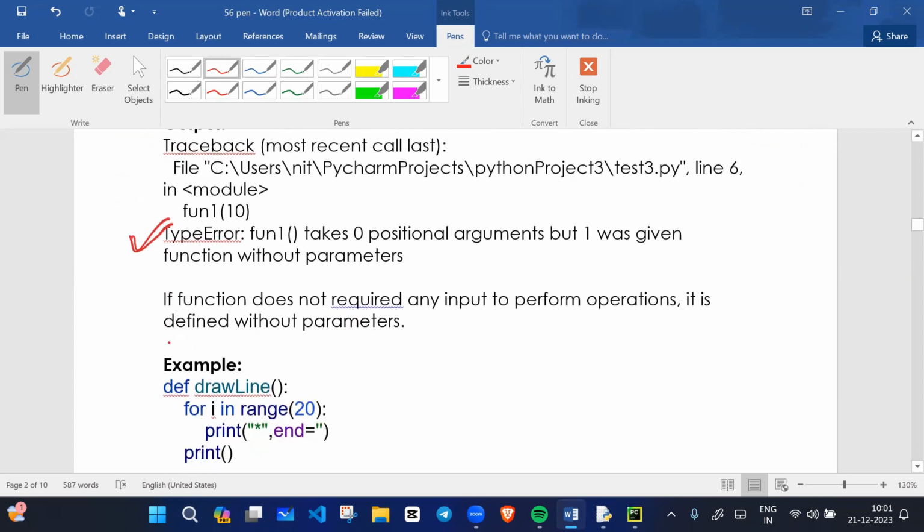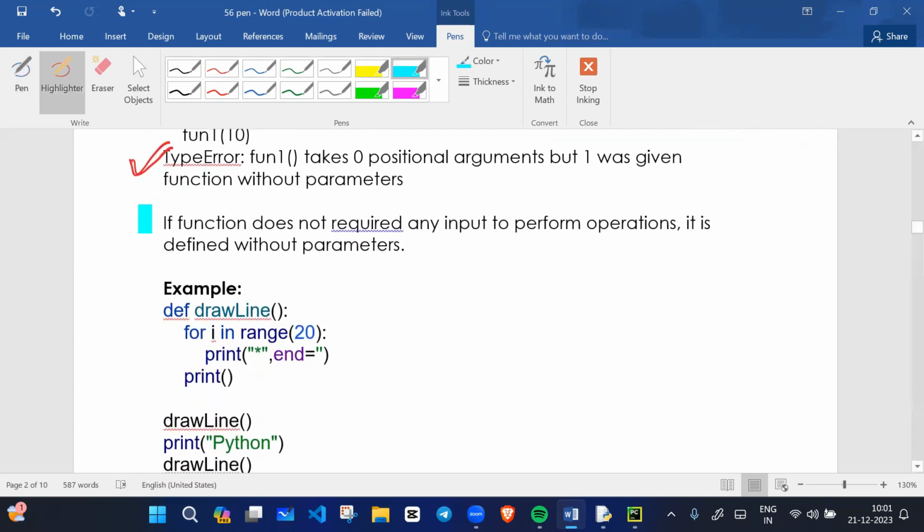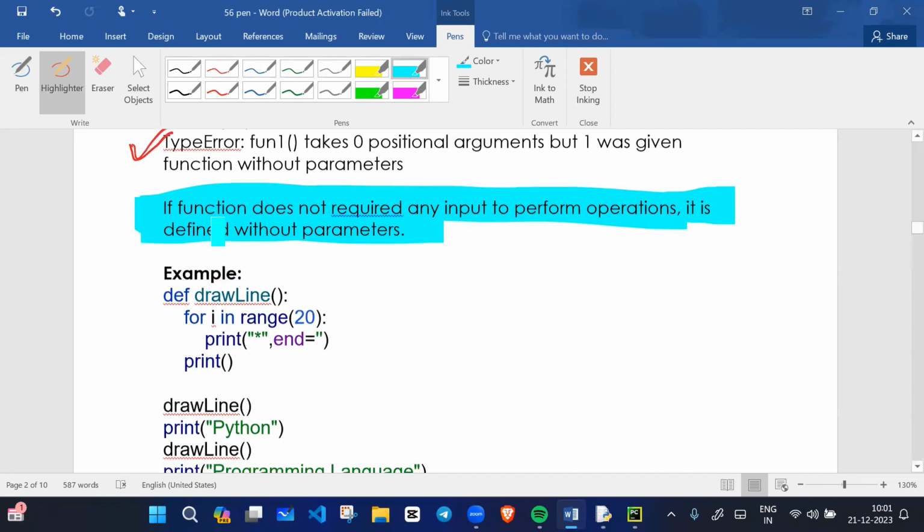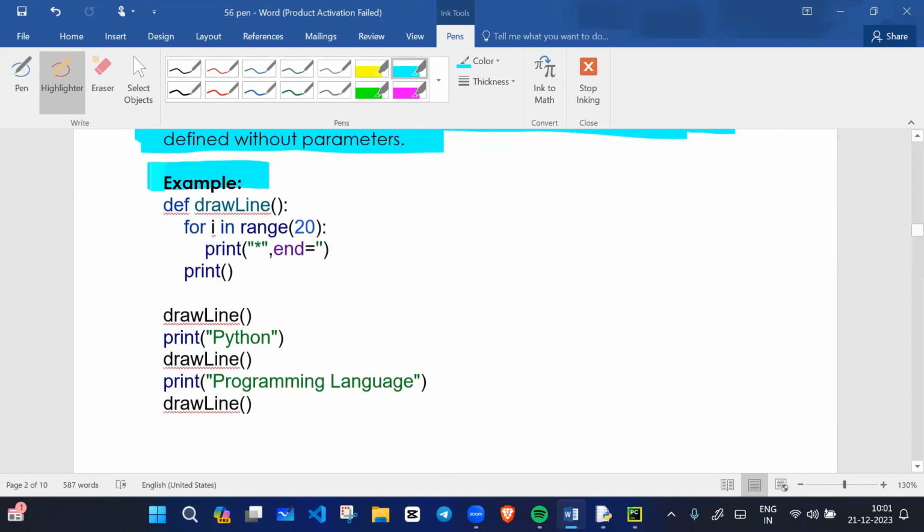Understand this: if a function does not require any input to perform operations, it is defined without parameter. For example, see this example now. We have a function draw line. Here we are writing a loop. For is a keyword, and i is a user defined variable. In is a membership operator, range is a data type.